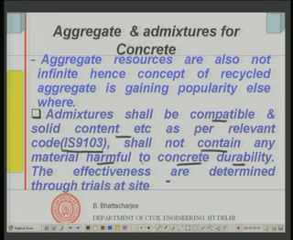Because these are all commercial, branded products, you have to test them to actually see their compatibility. What might be compatible with one particular cement may not be compatible with another cement. So this is an important issue: selection is based on a systematic procedure of testing and nothing else. One has to go by testing.